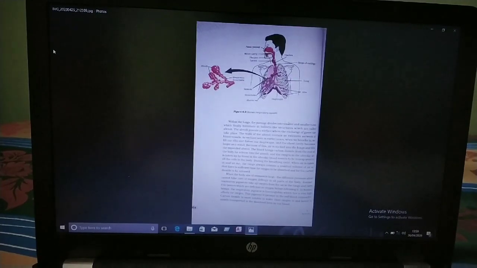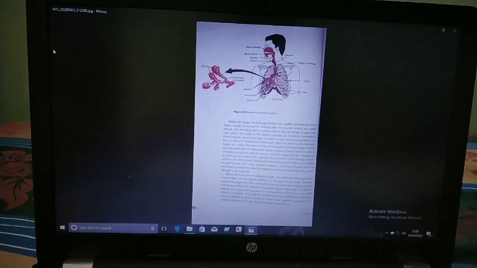There are millions of alveoli in the lungs, not only one. The presence of millions of alveoli provides a very large area for the exchange of gases, and the large surface area maximizes the exchange of gases.